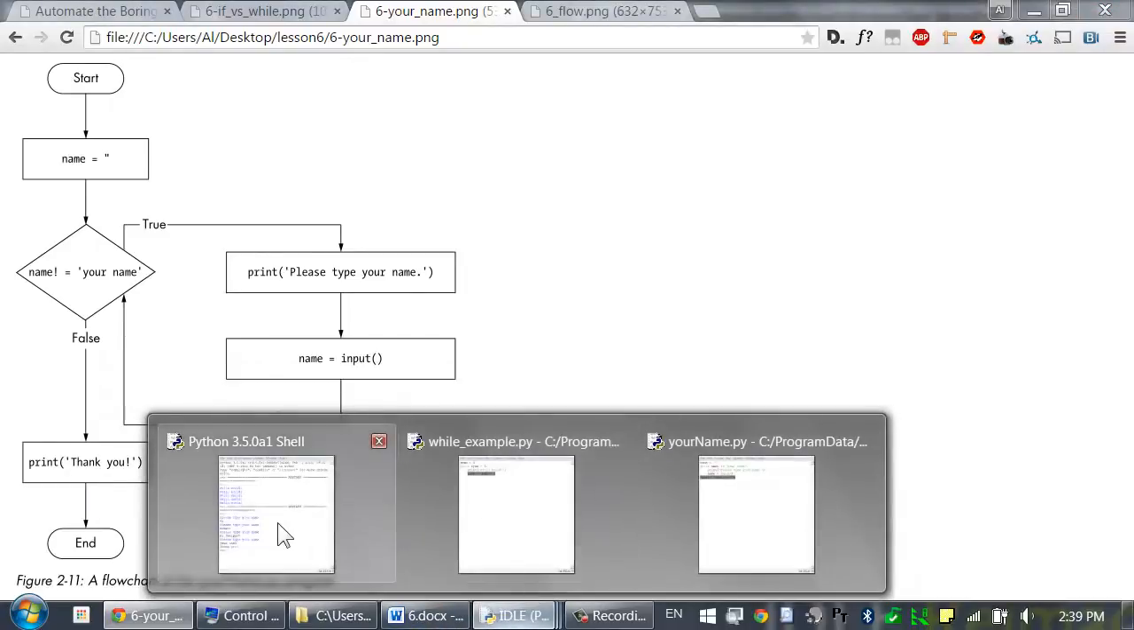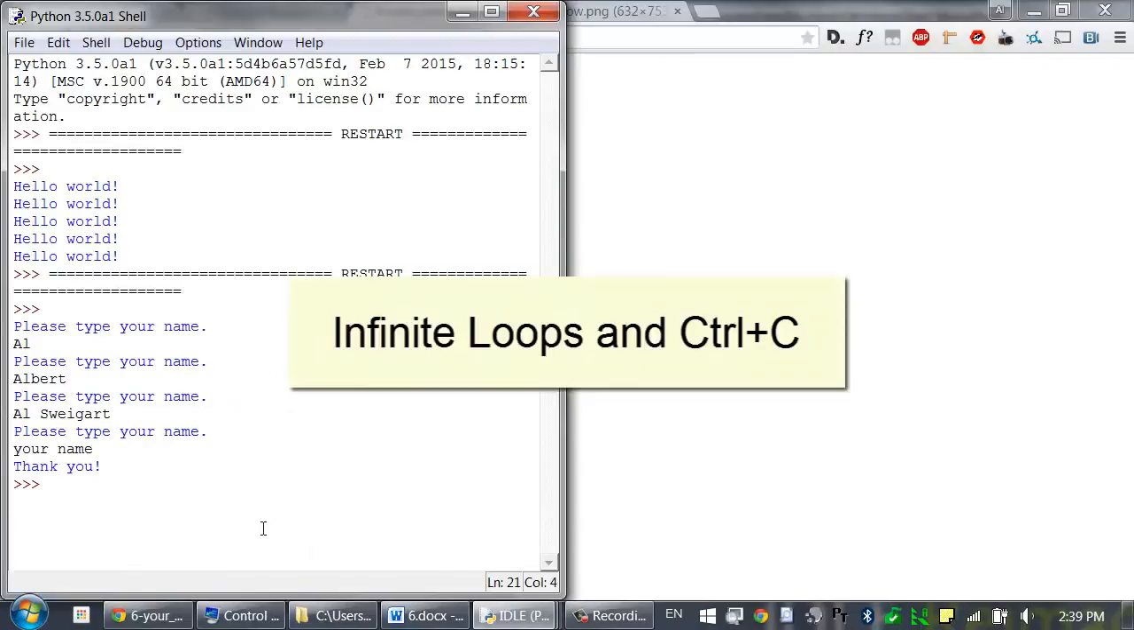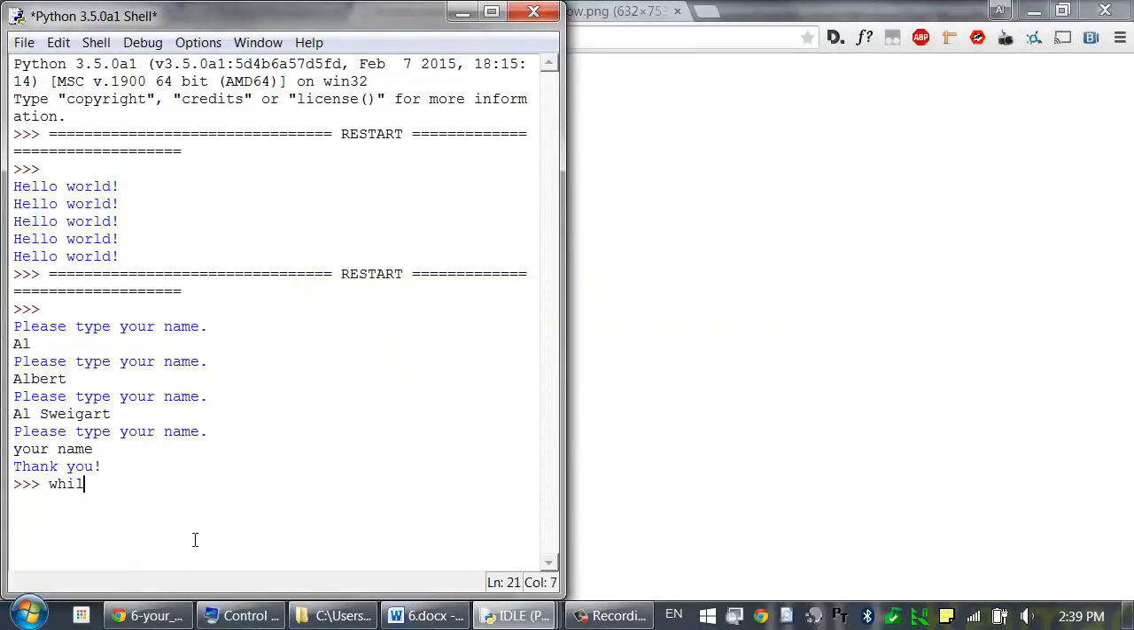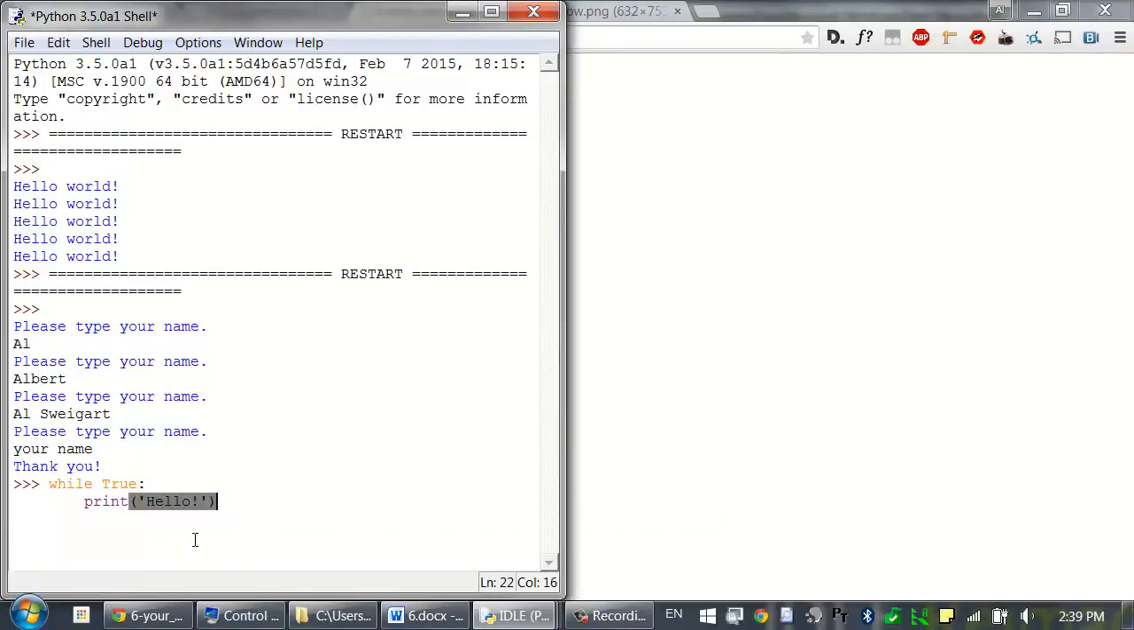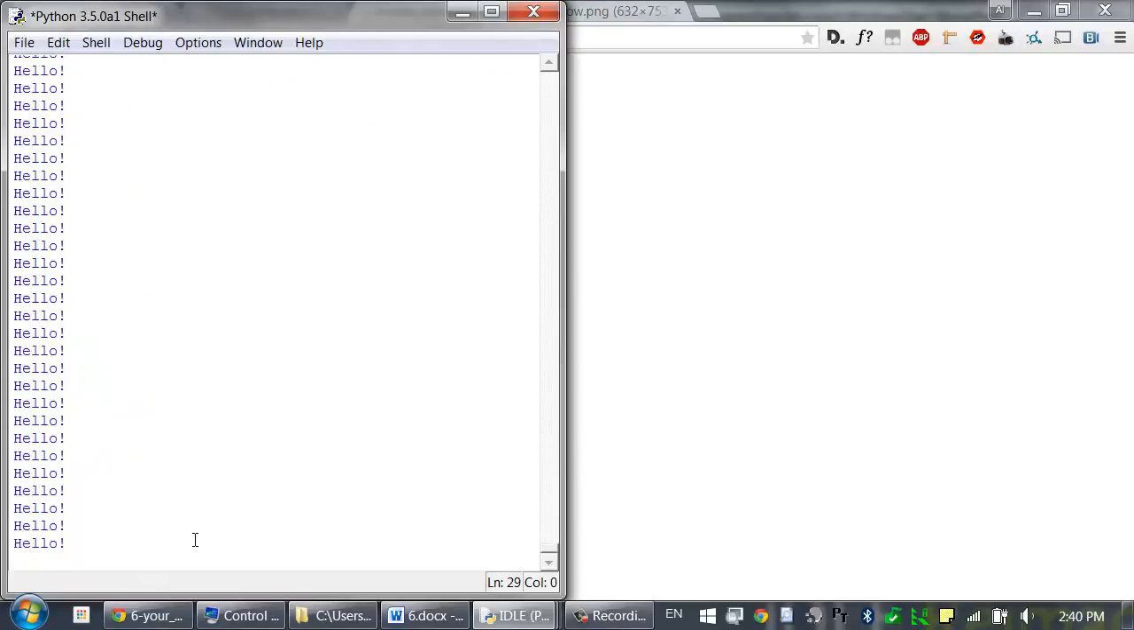Now, there's a certain kind of bug that you can have with loops called an infinite loop. Let's type this into the interactive shell. While True, print hello. In the interactive shell, you can end a block by entering a blank line. So once I enter this blank line, this code will execute. Whoa, so that's a bug.